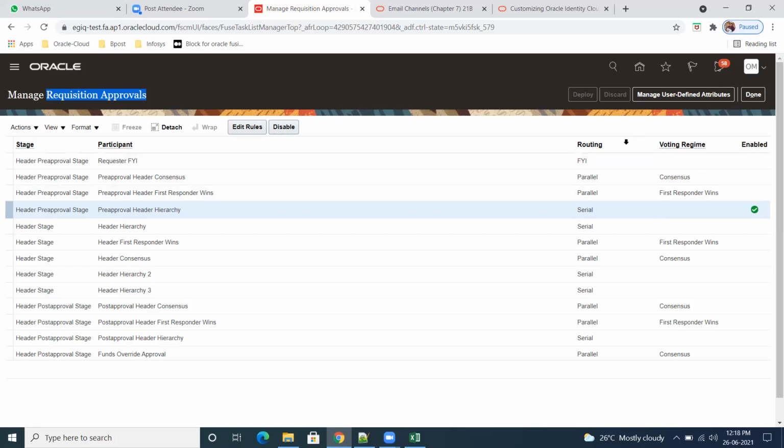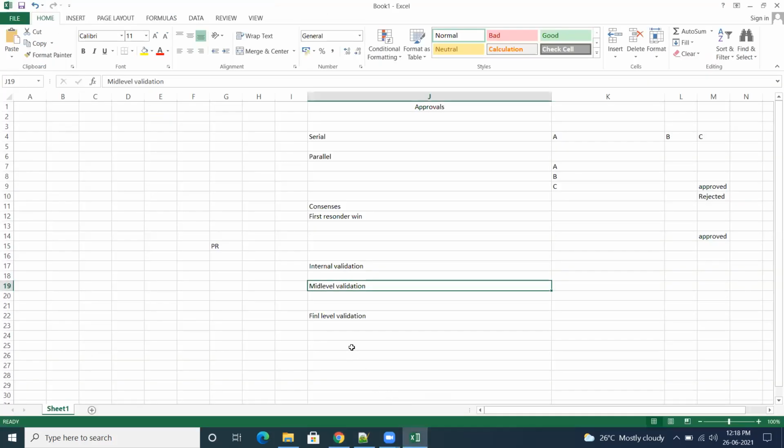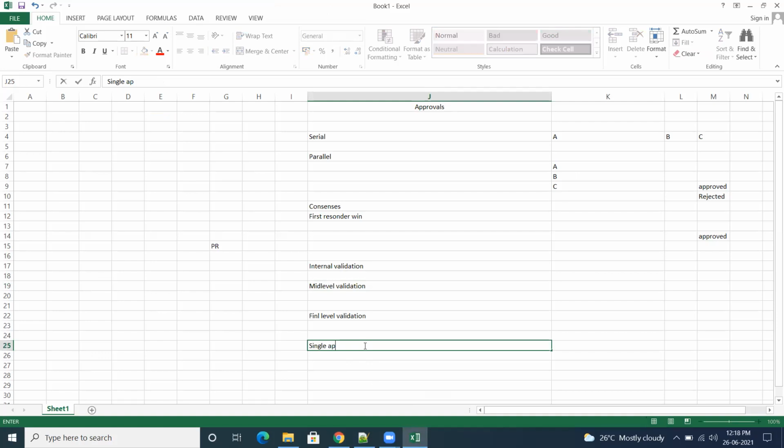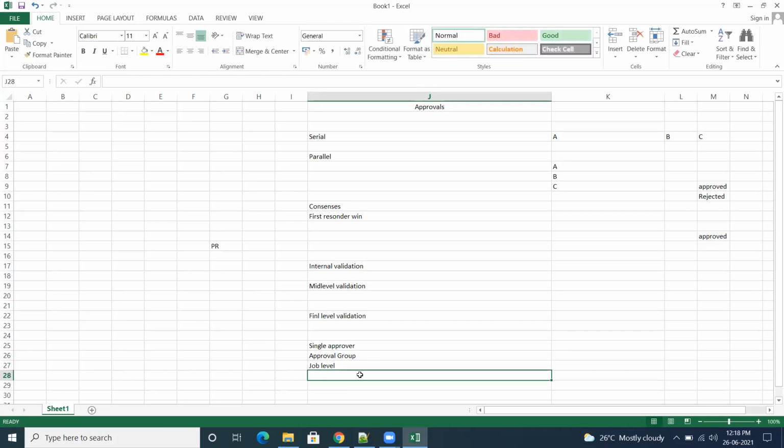Here, if you see, approval types are serial and parallel. In the parallel, we have consensus and first responder. Now what we'll do is, the approval routings are single approver, approval group, job level, supervisor level, and position level.